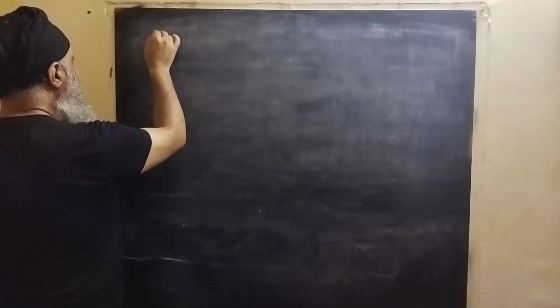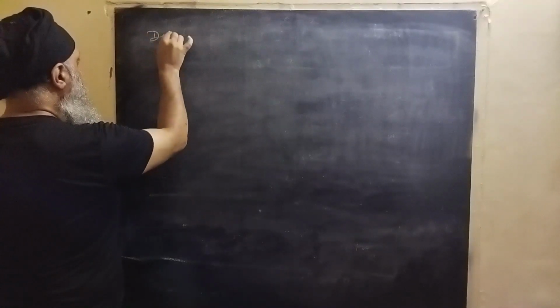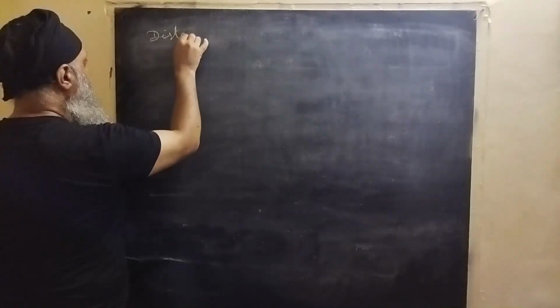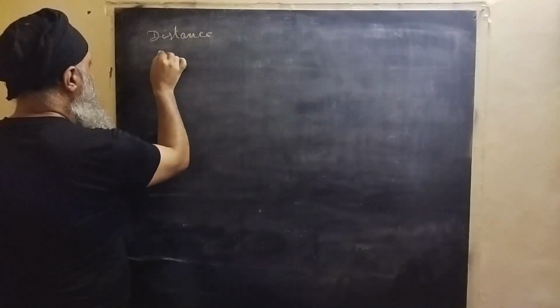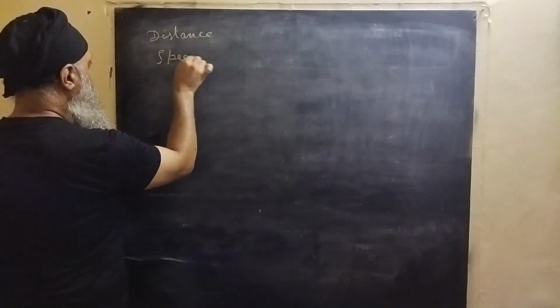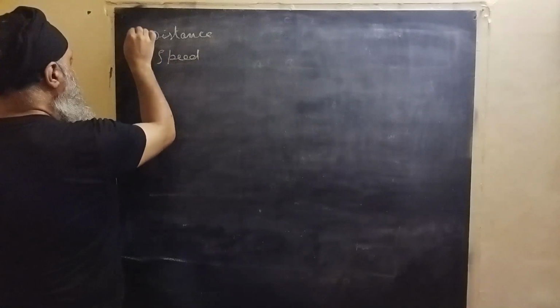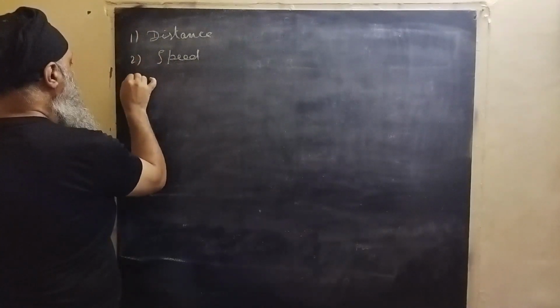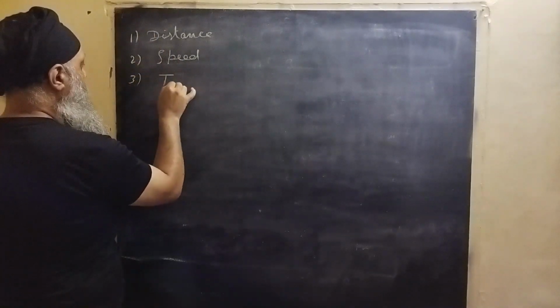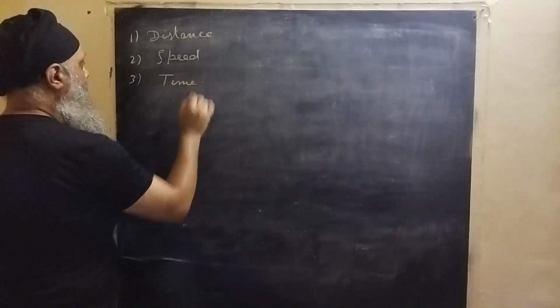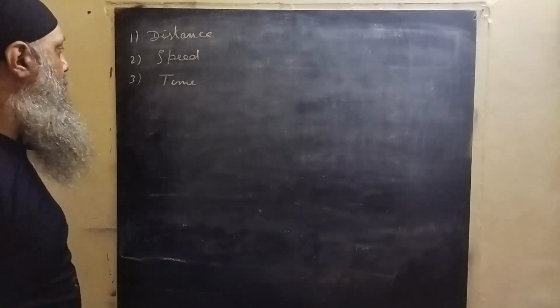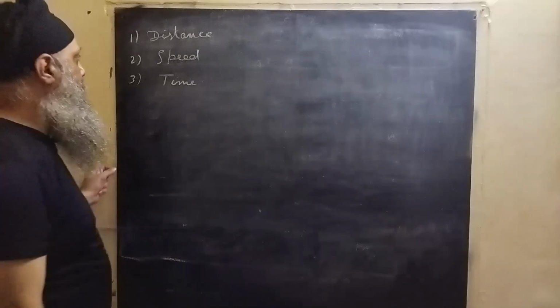There are things like distance, speed, time. How are these three things related to each other? We have to see this.